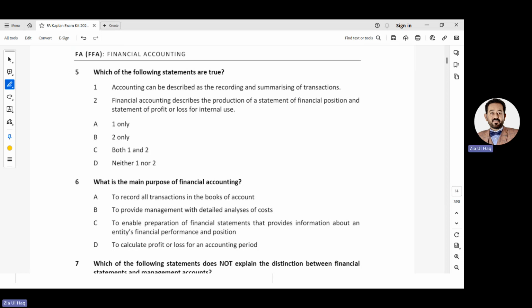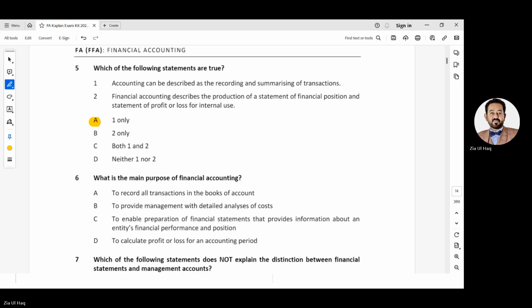Do we need to produce a balance sheet and a profit and loss account for internal users? No, we produce them for external users. So 1 is correct and 2 is false. Option A, 1 only.